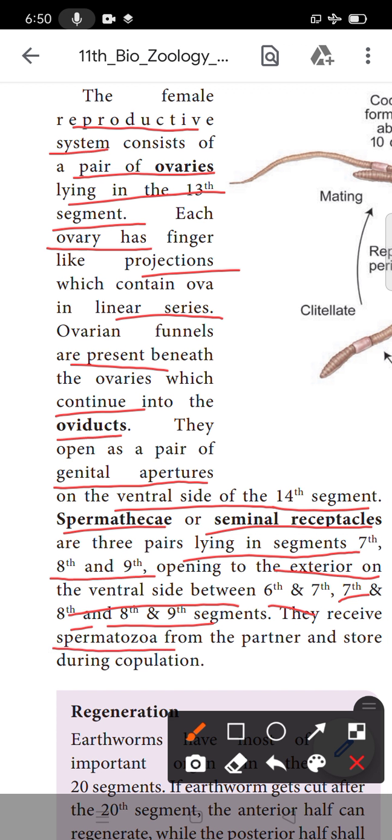They receive the spermatozoa. Spermatozoa are the male sex cells.